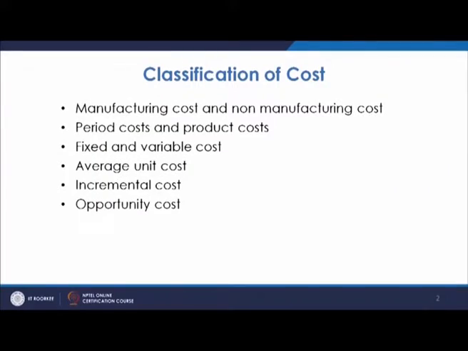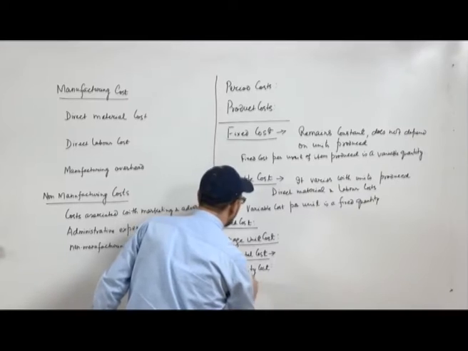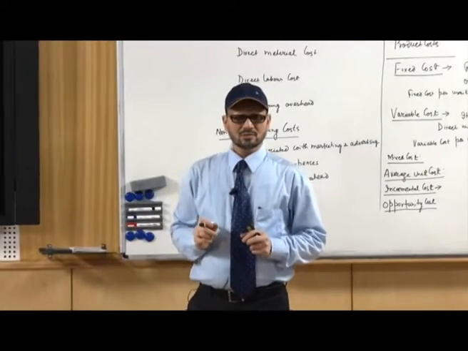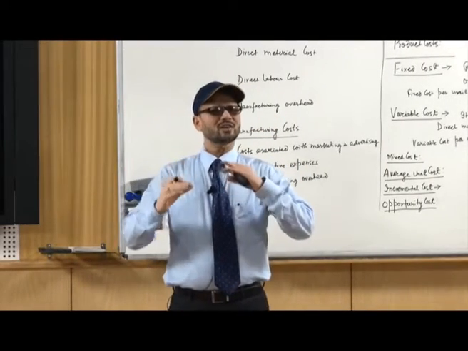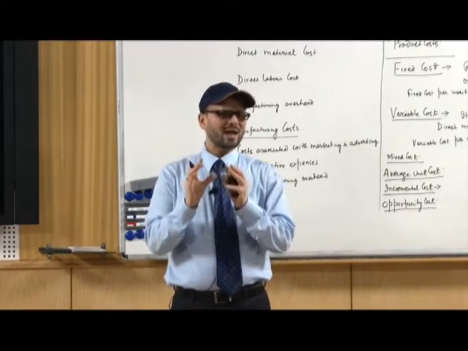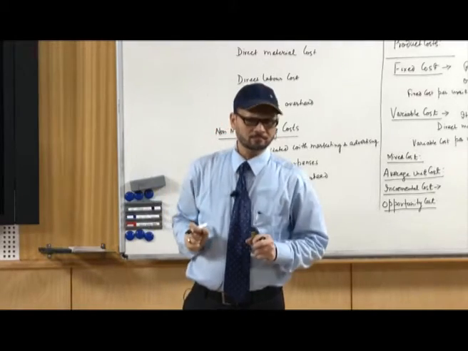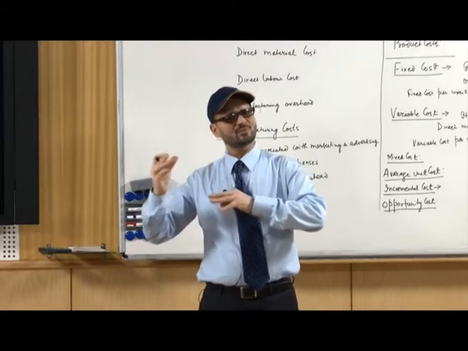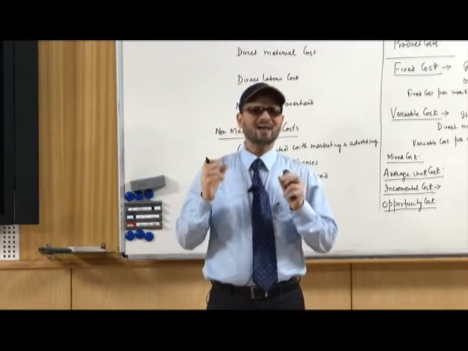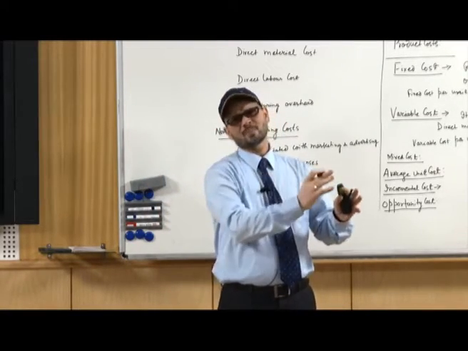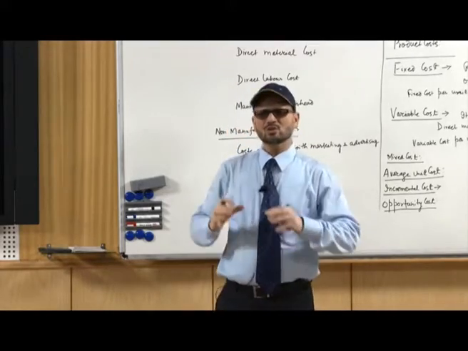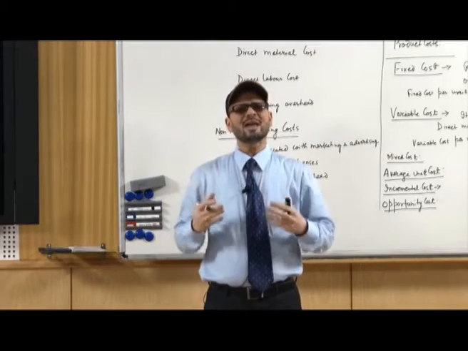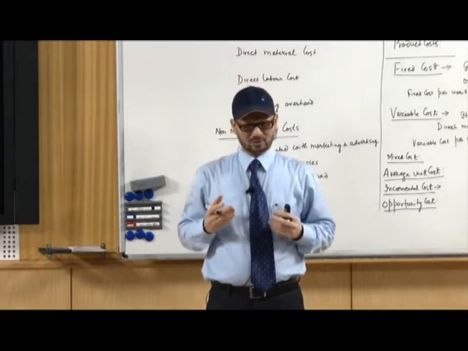Then comes opportunity cost. Now, opportunity cost is the cost associated with the situation when you have an alternative course of action, and when you choose to go for the alternative course of action, you have to compromise on certain grounds. So, you have to forego certain benefits, and this is known as the opportunity cost.